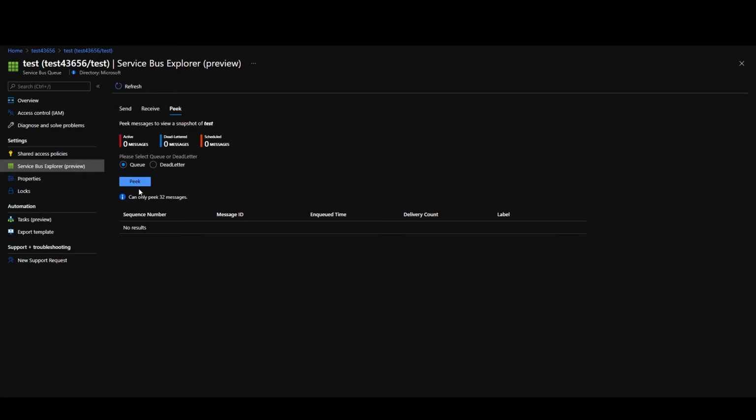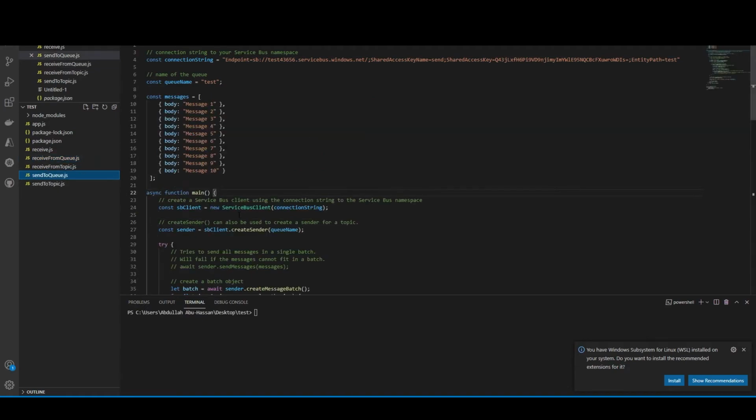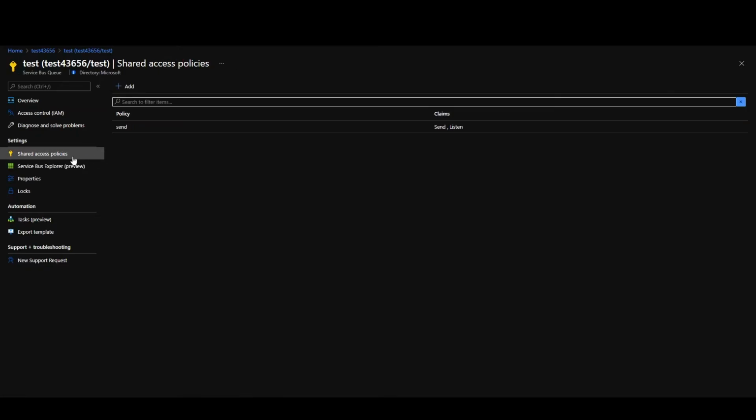And if I click on peek, you can see that I don't have any active messages. Now, if we go back to Visual Studio, I can go to my code, which sends messages to a queue. In this code, you have to again specify the connection string, and that connection string is also created by creating a shared access policy and specifying the claims. In this case, I want to send to that queue and consume from that queue.